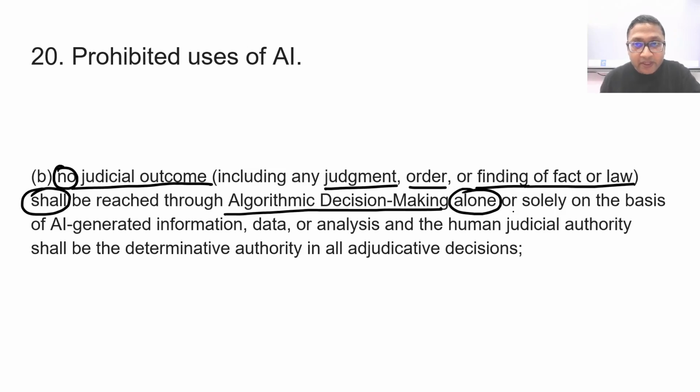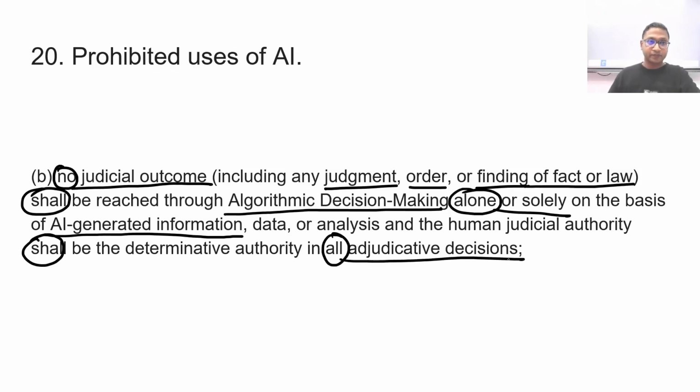Thus algorithmic decision making alone or solely on the basis of AI generated information, data or analysis, and the human judicial authority shall be determinative authority in all adjudicative decisions, right? So in a nutshell, no decision can be taken by AI.